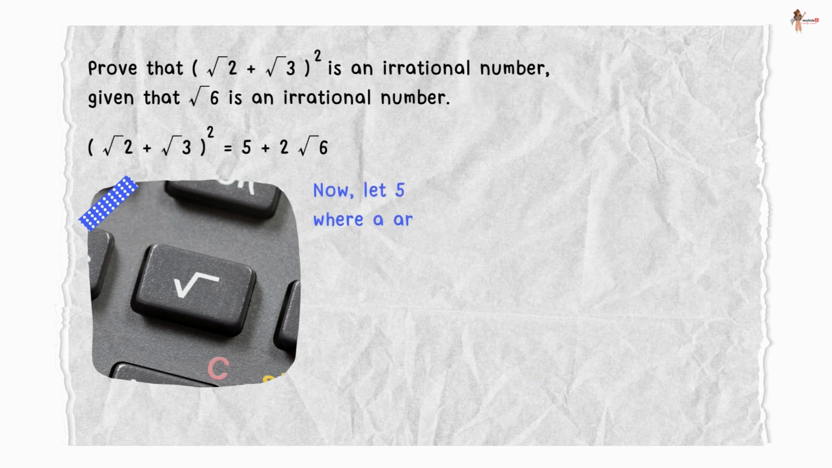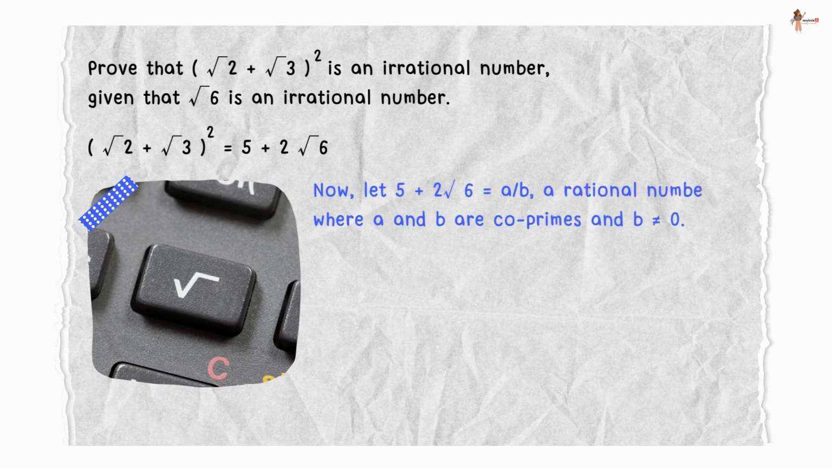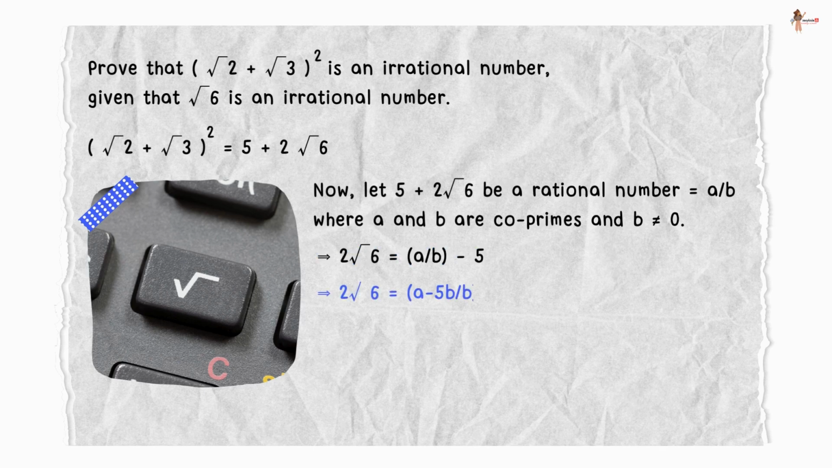Now let's assume the contrary. Let's assume that 5 plus 2 root 6 is a rational number. That means it is equal to a by b, where a and b are co-primes and b is not equal to 0. That means 2 root 6 is equal to a by b minus 5, or we can say it is equal to (a minus 5b) upon b. Now root 6 would be equal to (a minus 5b) upon 2b.